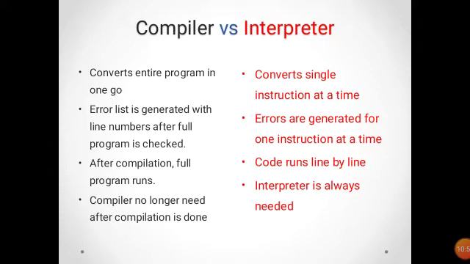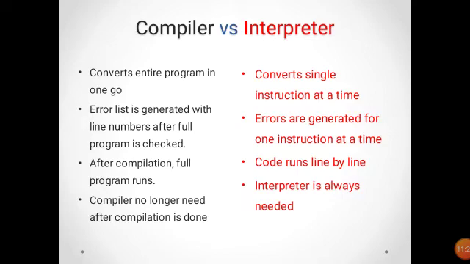After compilation, the full program runs, but in interpreter, one line it translates and then it executes, then it moves to the second line. Compiler is no longer needed after compilation is done.